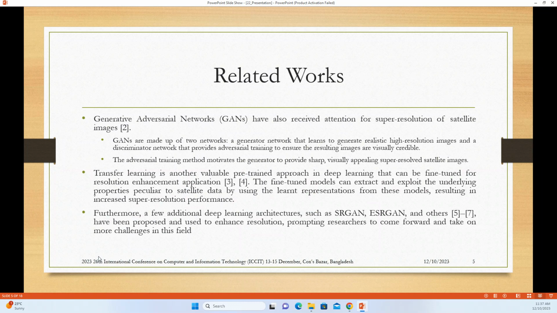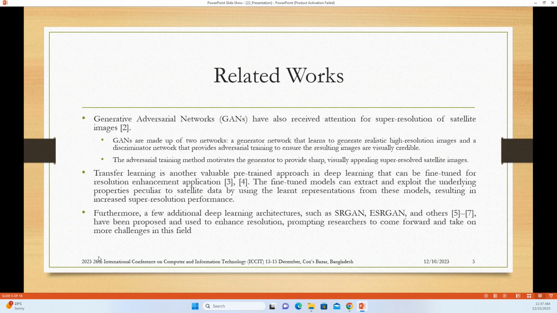Many deep learning based algorithms, such as the generative adversarial network, have also been used for super resolution of satellite images. A GAN basically includes two networks: one is called the generator network and another one is the discriminator network. The generator network learns to generate realistic high resolution images. On the other hand, the discriminator network provides adversarial training to ensure the resulting images are visually credible.